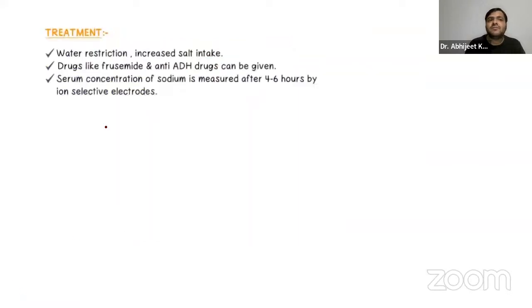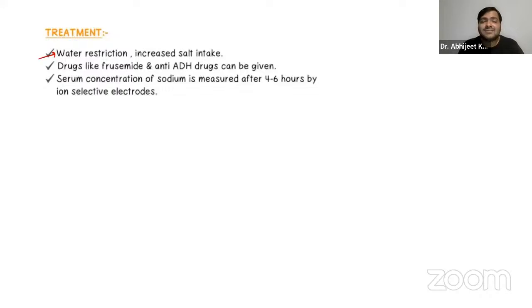Now, what is the treatment? We have to restrict the water. Now why is this treatment there, guys? You already know if you take a glass of water and you put one tablespoon of salt in it, it's normal. But if you take two glasses of water in a single water bottle and you are adding only one tablespoon of salt, what will happen? Again, you have increased the water content, but the level of the sodium is already less.